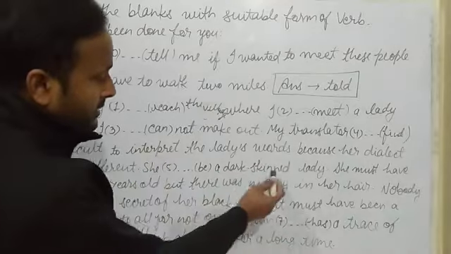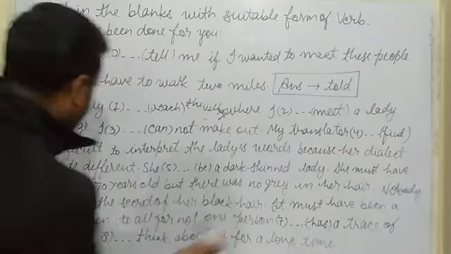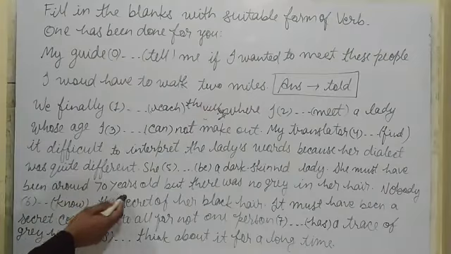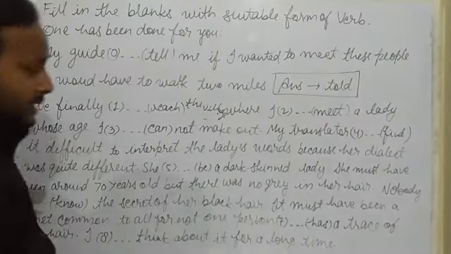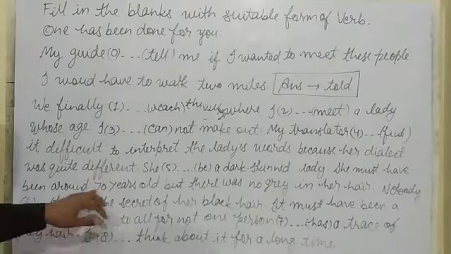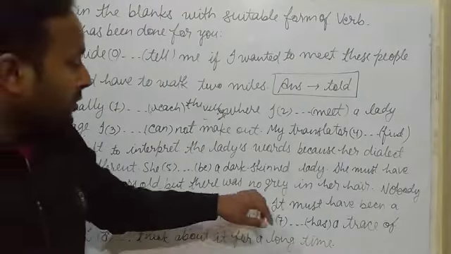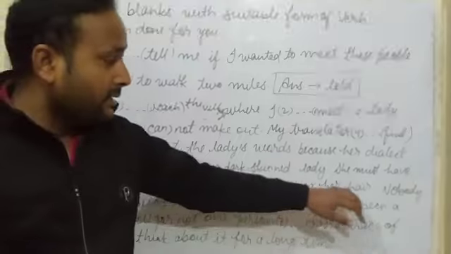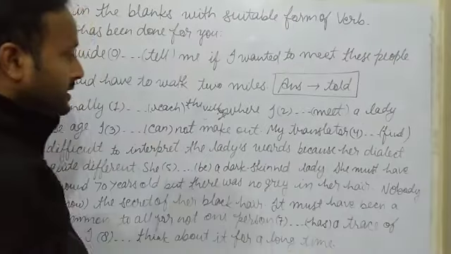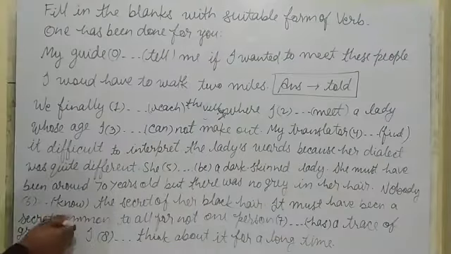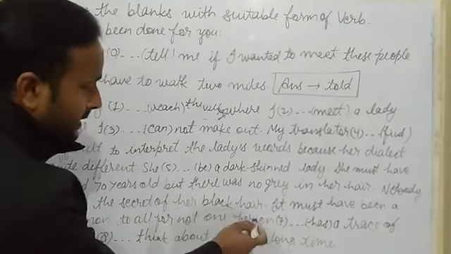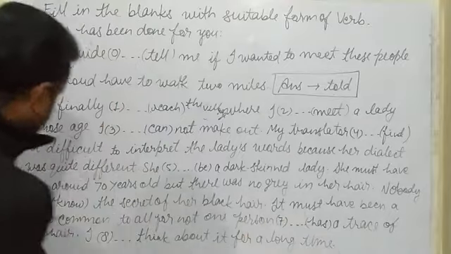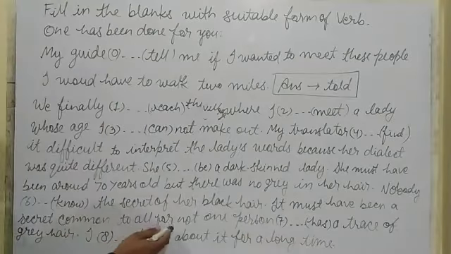She was a dark skinned lady. She must have been around 70 years old, but there was no grey in her hair. It means the lady was around 70 years, but there was no grey or white hair. Next, nobody knew the secret of her black hair, and it must have been a secret common to all.